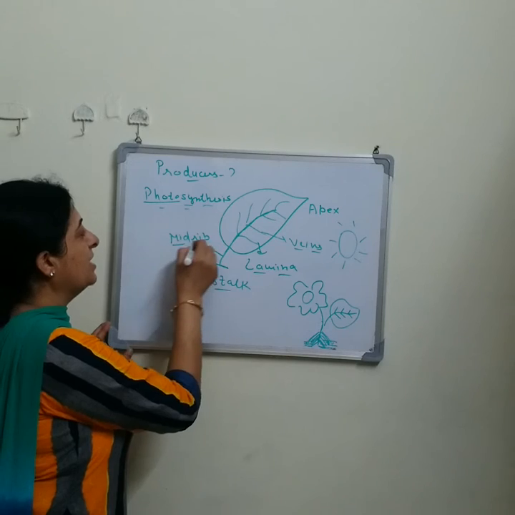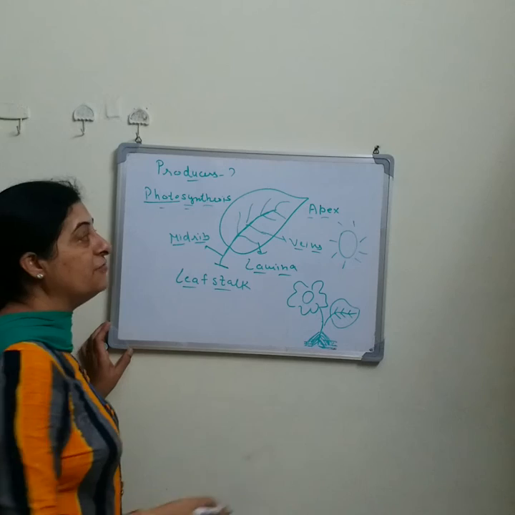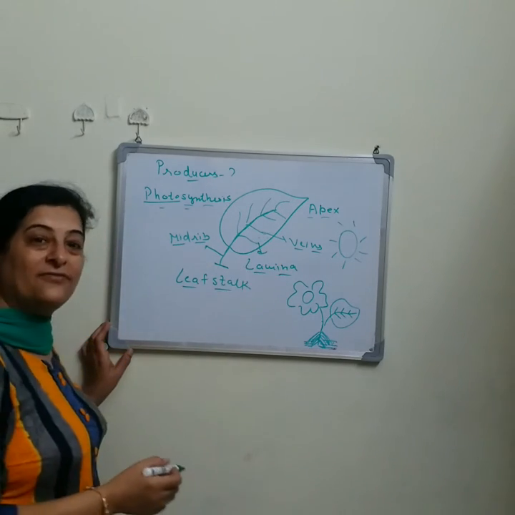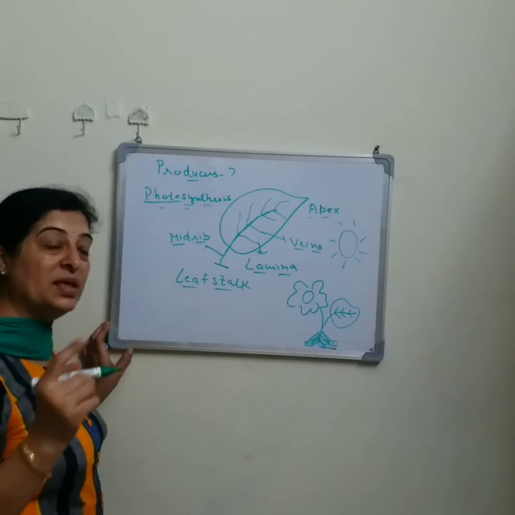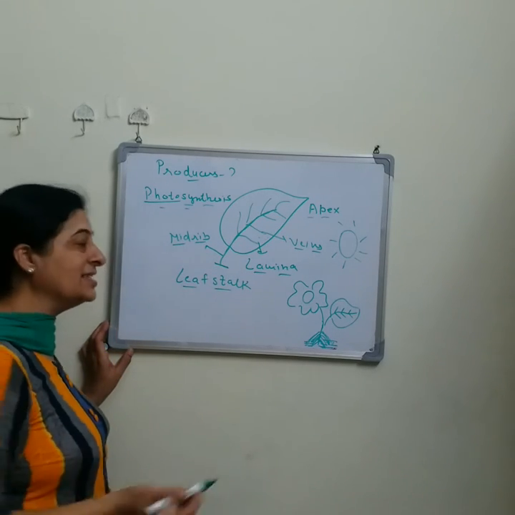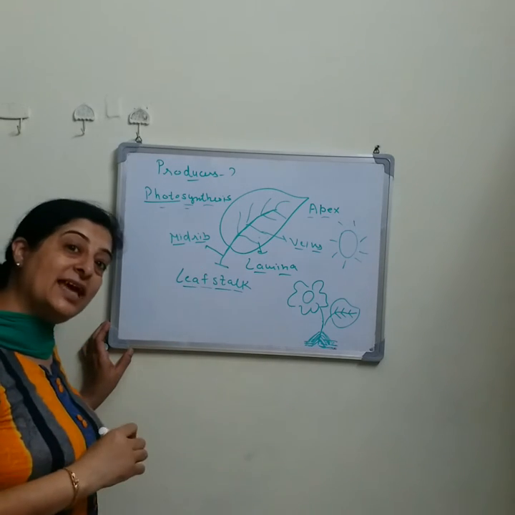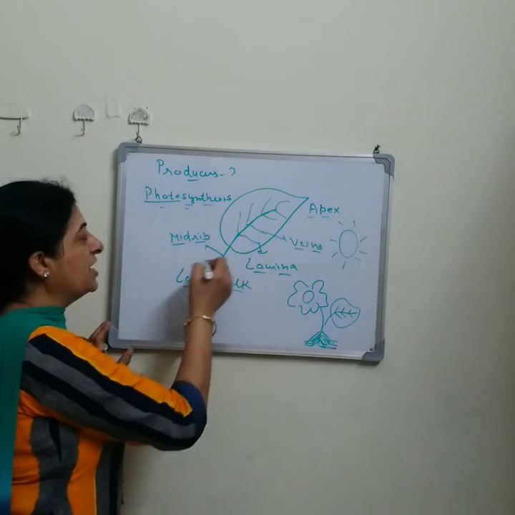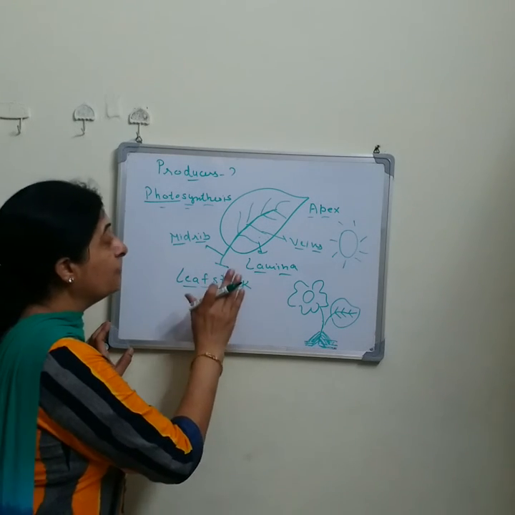So these are the different parts of a leaf. The tip of the leaf, leaf apex. The flat green part of the leaf, lamina, or we can also say leaf blade. The linear structures on the leaf are the veins, and the part through which it attaches to the stem is your leaf stalk. And the thick mid vein of the leaf is your mid-rib. So it is the food factory.